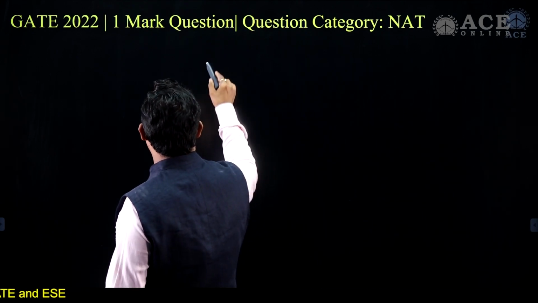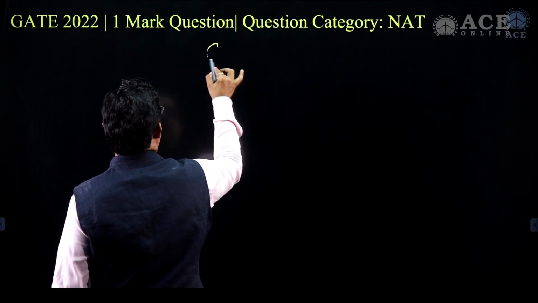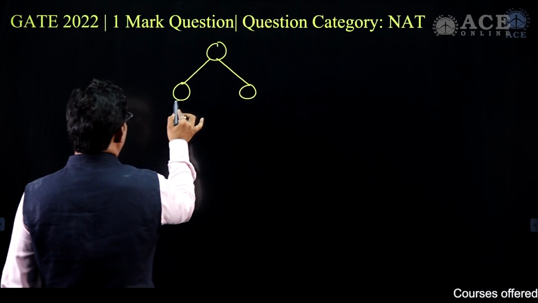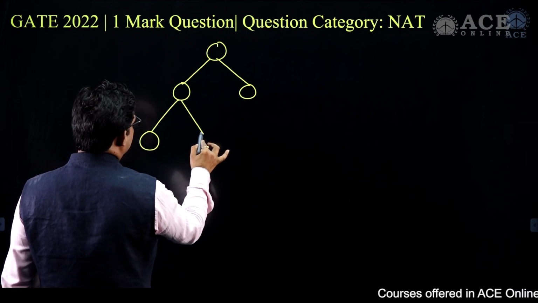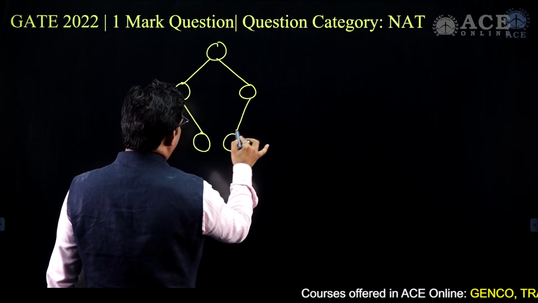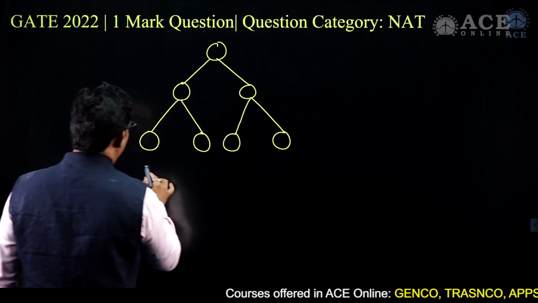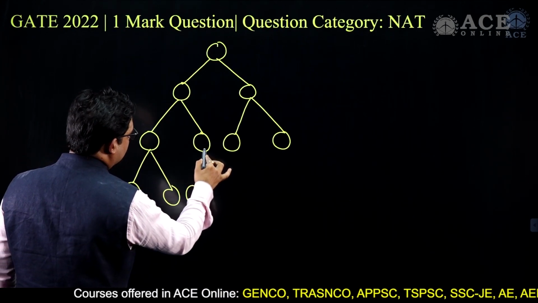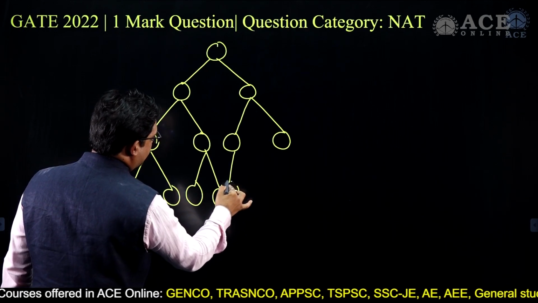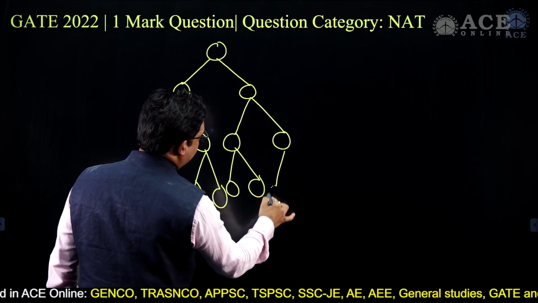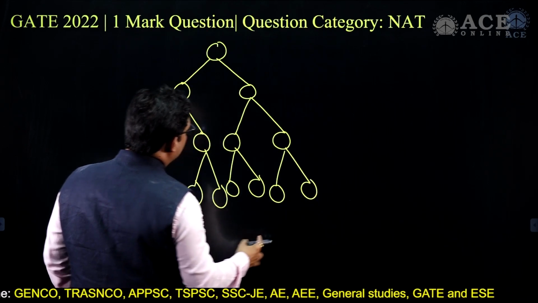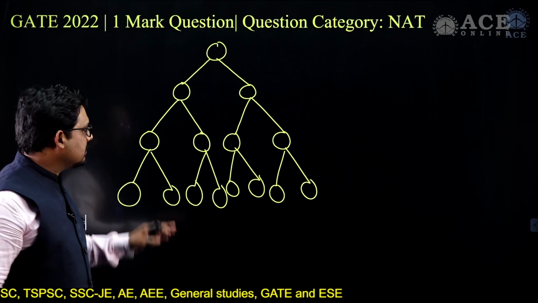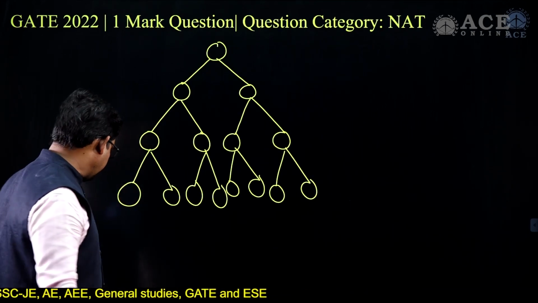Now first of all, about the CBT, complete binary tree. Here you can have this as a CBT structure. I'll go one more level here. So this is a CBT structure, and it is also a full binary tree.